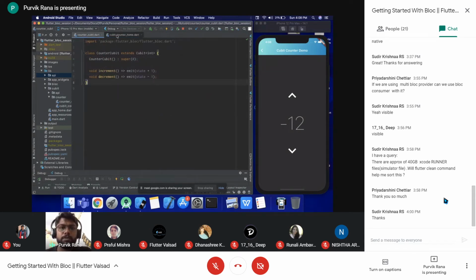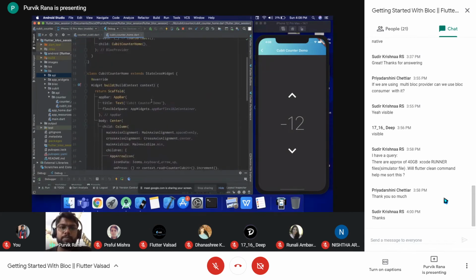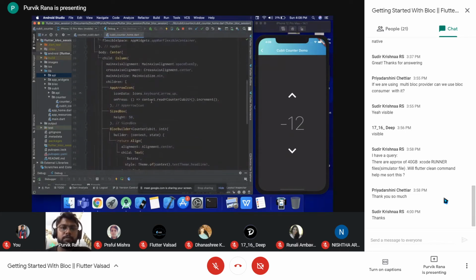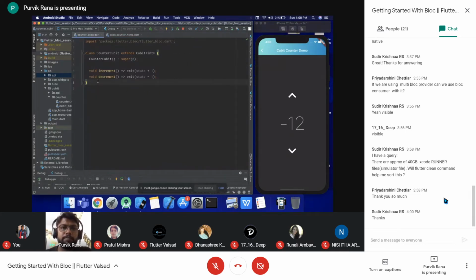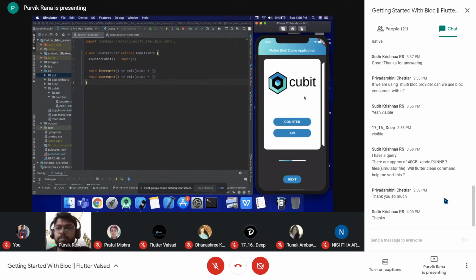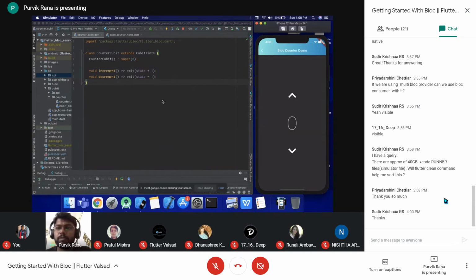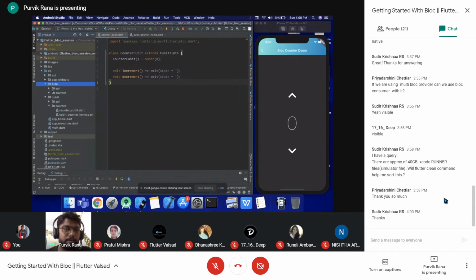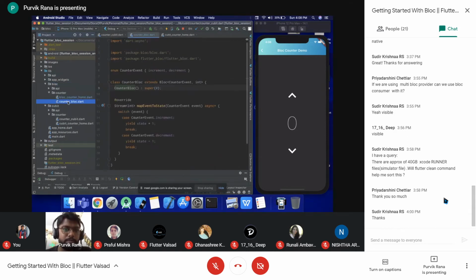Okay, so the difference between the block and qubit is that there is only a little less representation over here. So let me show you how this counter is implemented in the block.